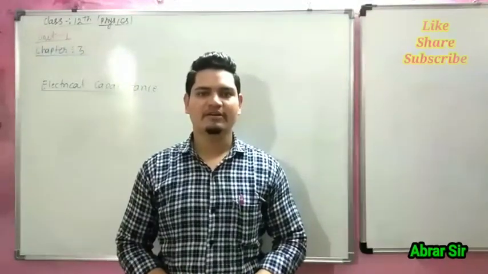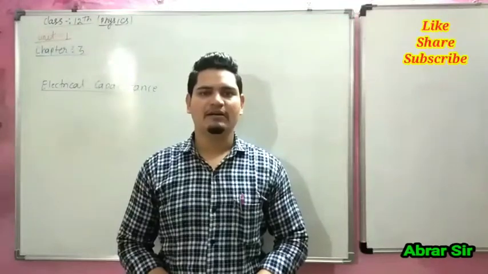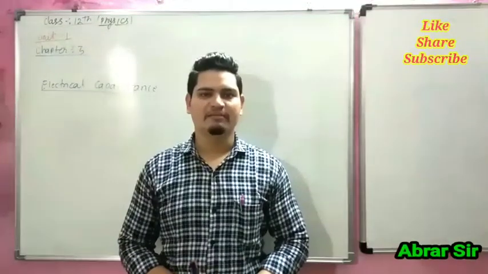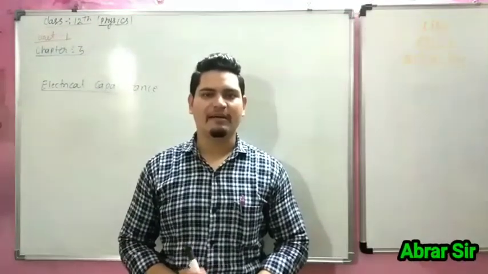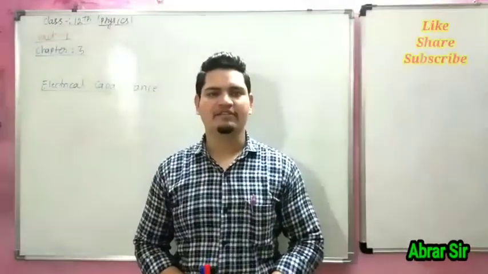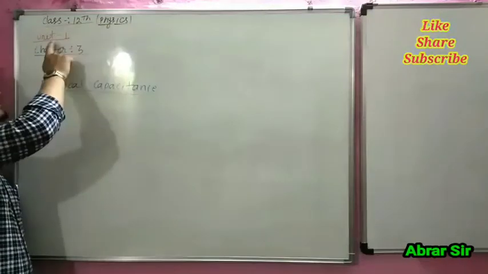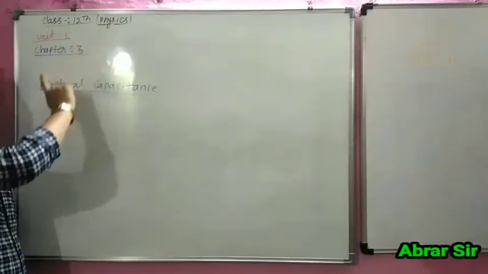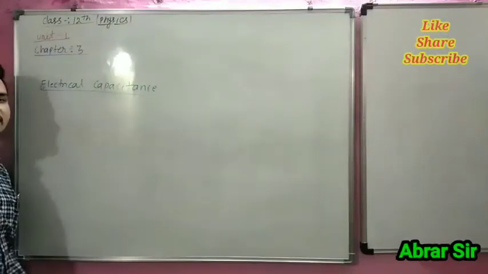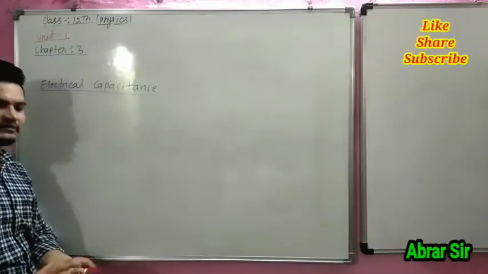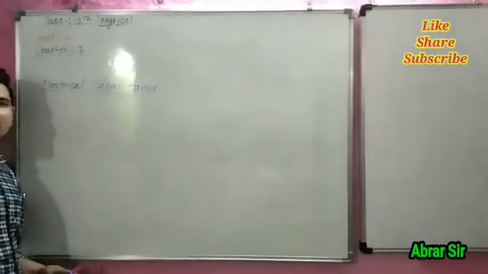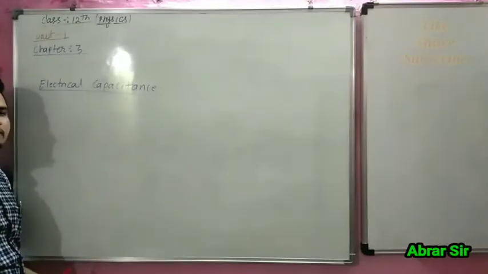I am Abrar Ahmed. Today we are going to start class 12 physics unit 1, chapter 3, electrical capacitance. Before starting the chapter we should know what a conductor and an insulator are.